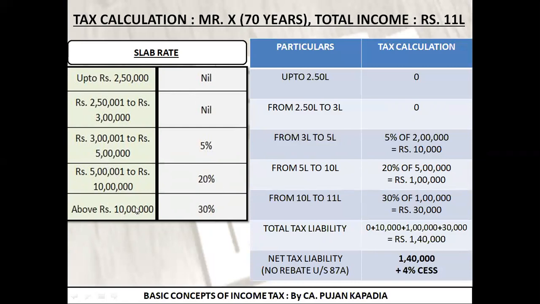And last is about 10 lakh. My income is 11 lakh. So from 10 lakh to 11 lakh, that is on the additional 1 lakh, I need to pay 30%, which is coming to 30,000. Again, the same procedure. Total tax liability by adding all these points is coming to 1,40,000. No rebate because my total income is more than 5 lakh, so I cannot take the benefit of rebate. So my net tax liability is going to be 1,40,000 plus 4% of cess.